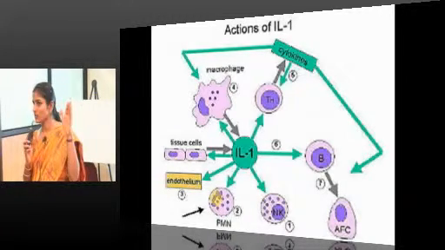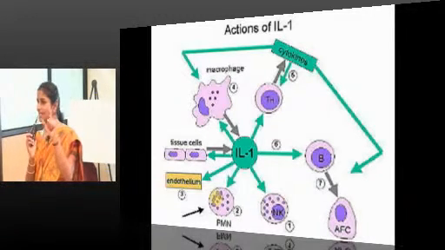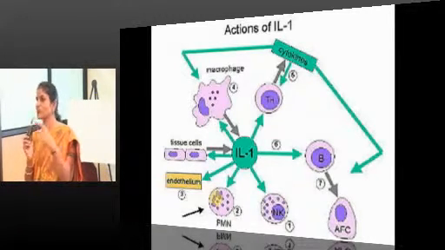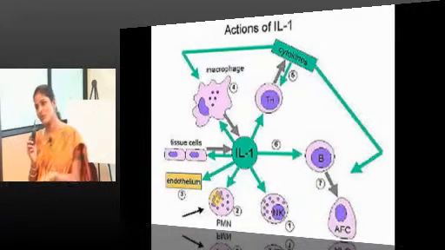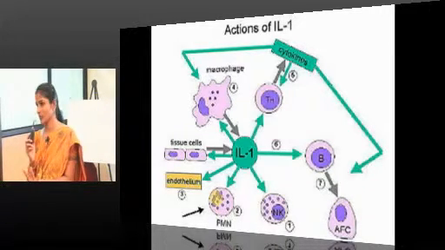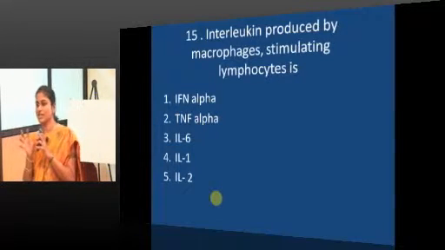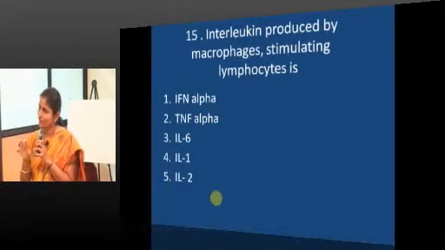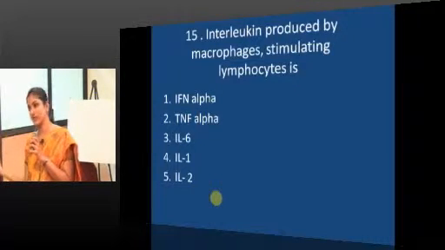Helper T cells are activated by IL-1 produced by APCs. APCs produce IL-1 by the Toll-like receptor NF-kappa B pathway, right. And when these helper T cells are activated by this IL-1, how do they act further? By producing IL-2.